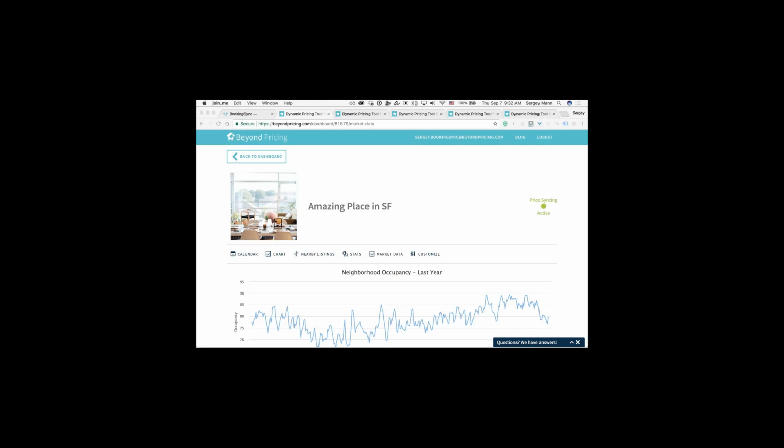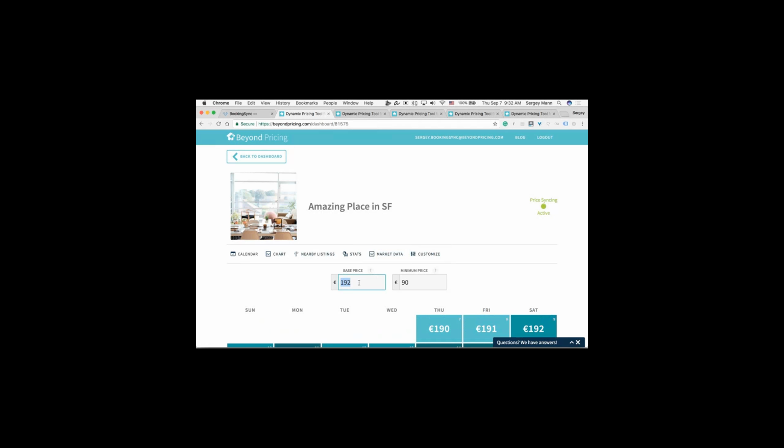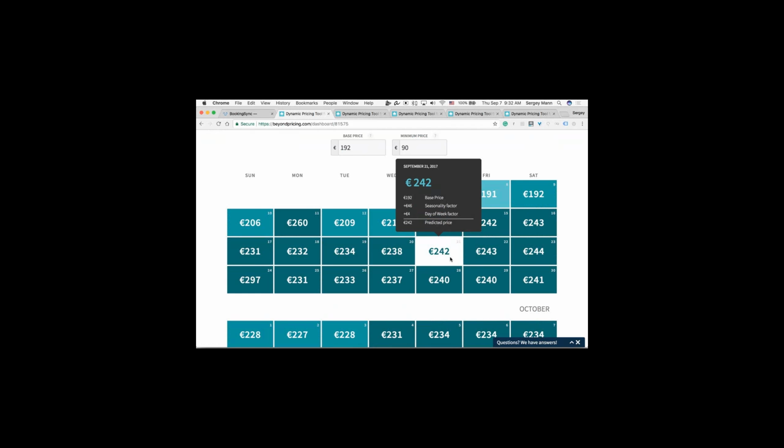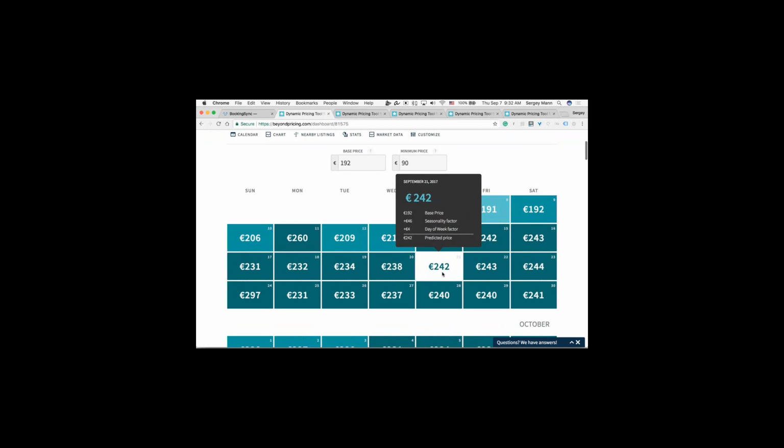Again, at midnight we'll automatically sync that, and those prices will just go in there. If you make any manual changes on BeyondPricing itself, those will sync almost immediately. There might be a delay of about half an hour or so, but then it will sync. That includes changing your base rate or your minimum price. Another thing you can do, and apologies, it slipped my mind earlier, is if for whatever reason you don't like our prices and you want to change those. For example, maybe for this weekend I want a lower rate because I want to make sure that I'm absolutely totally booked.